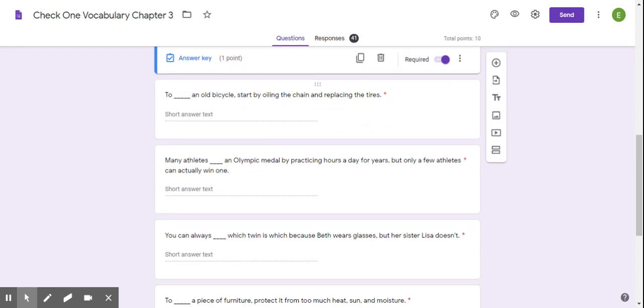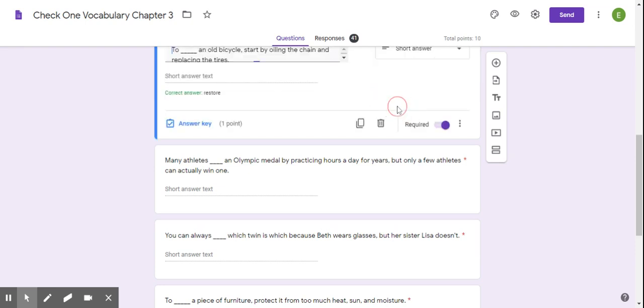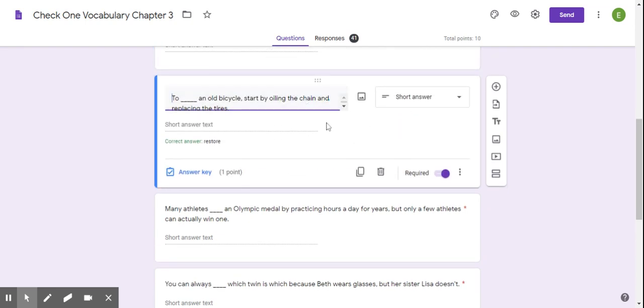To blank an old bicycle, start oiling the chain and replacing the tires. So to restore an old bicycle, you would want to oil the chain and replace the tires. You want it to be back in its original condition.